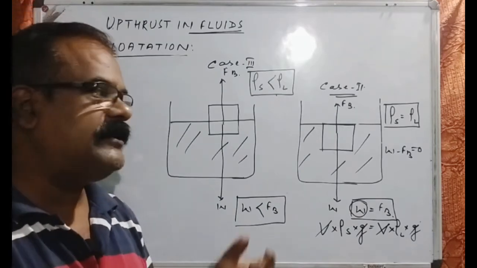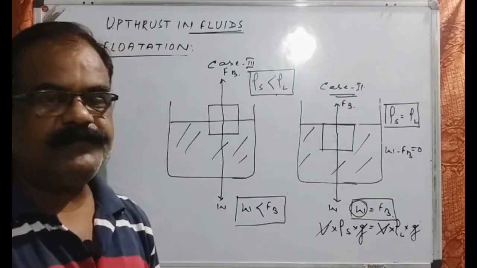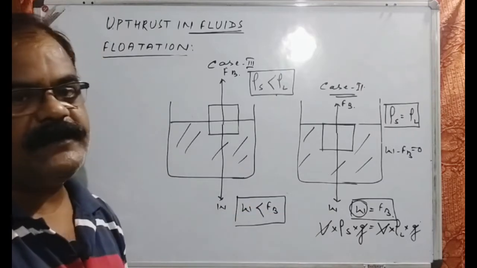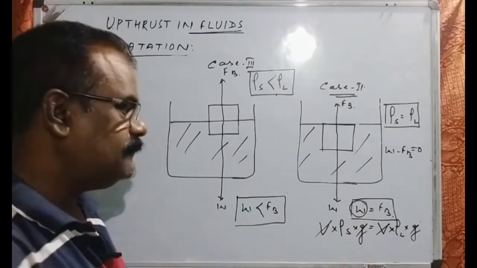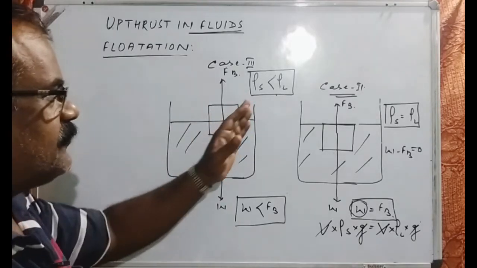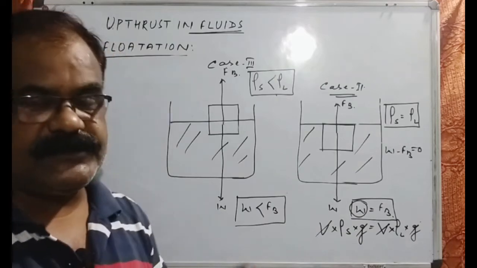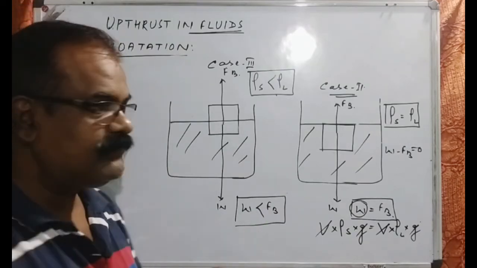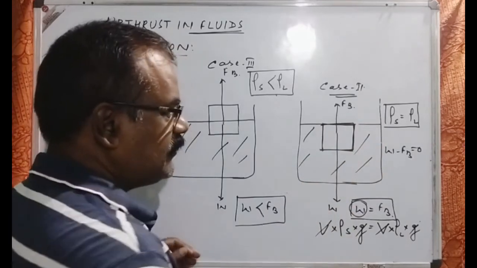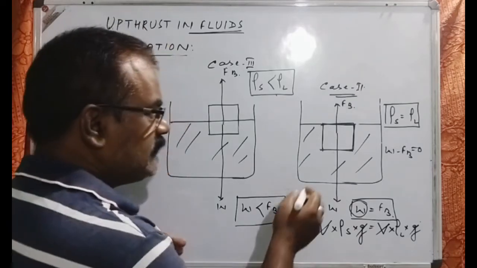The moment the density of the solid is greater than that of the liquid in which it is kept, or the fluid in which it is kept, then in that condition it will definitely sink down. Therefore, in this case the density of the solid is less than the density of the liquid, and you will see the center of gravity and center of buoyancy. This is one case where the body maintains its stable equilibrium. So as a result, what happens?